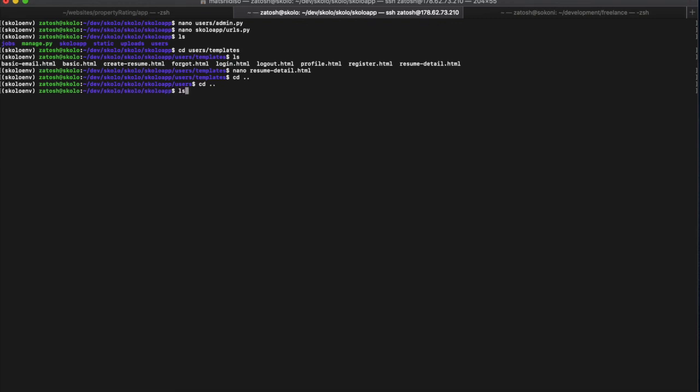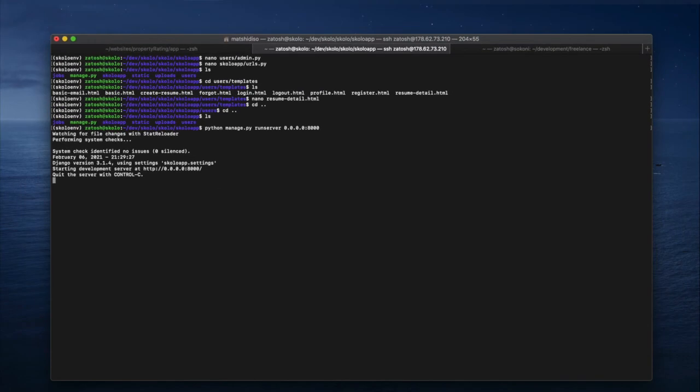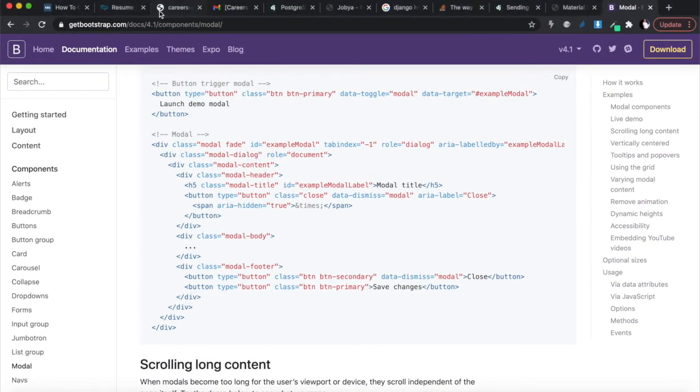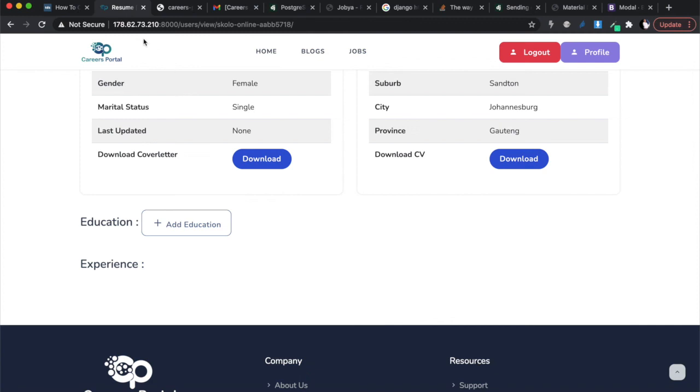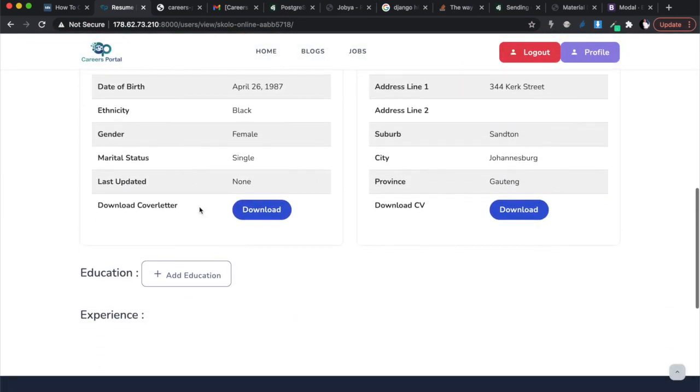Then I am where my manage.py file is, and I'm going to run the server again. To do that, I need to do python manage.py runserver, and I'm going to run it on 8000. Then I'm going to go to my resume detail page, and I'm going to restart this. You can see it's already there because I sort of tested it already, but let me just restart it and show you.